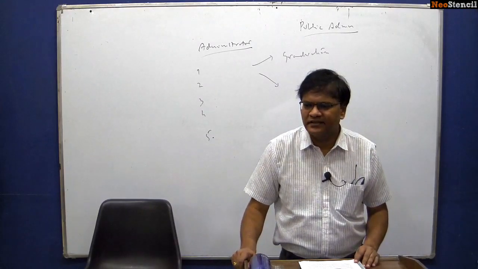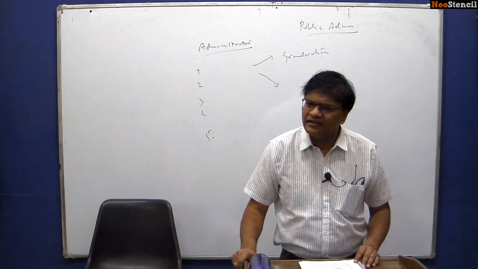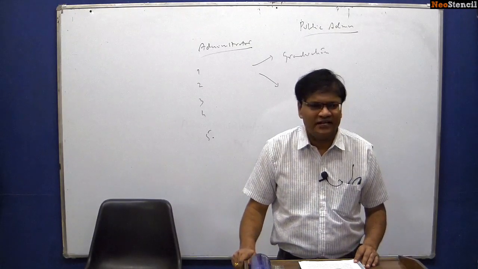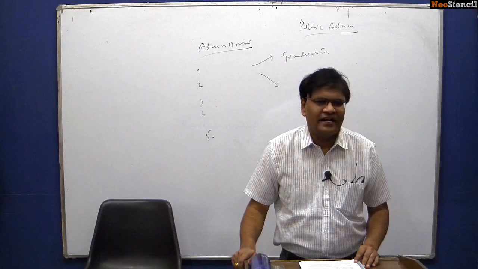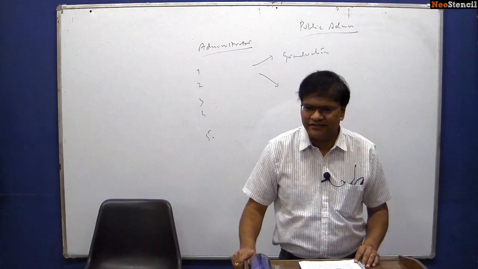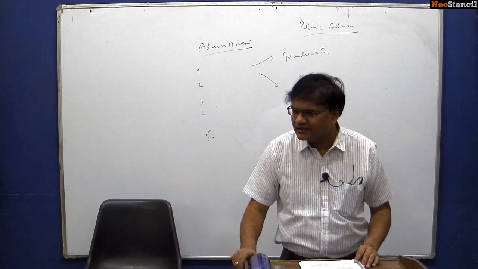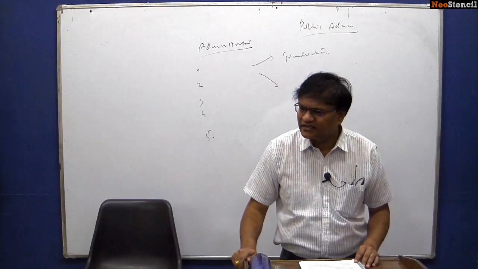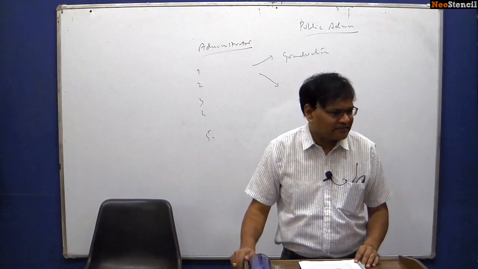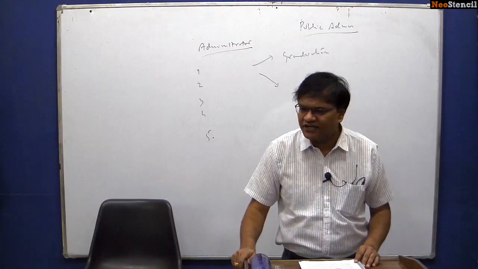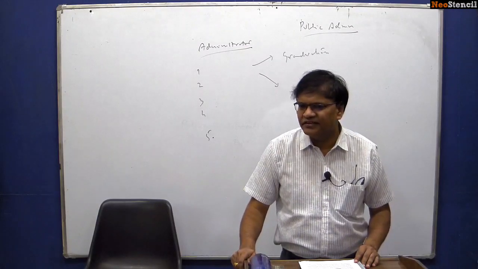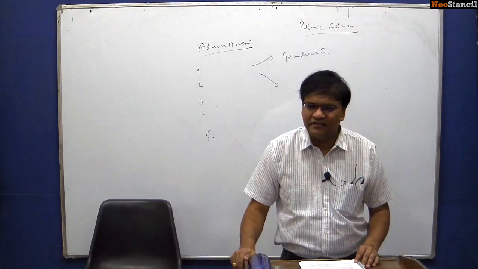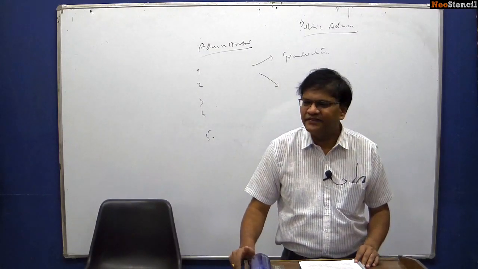Why? Because all these thinkers, their ideas are basic. They took basic ideas and they called them theories. For example, if you look at scientific management theory, what Taylor says is that if you want to maximize efficiency of your organization, you have to manage the works, the things in your organization in a scientific manner.